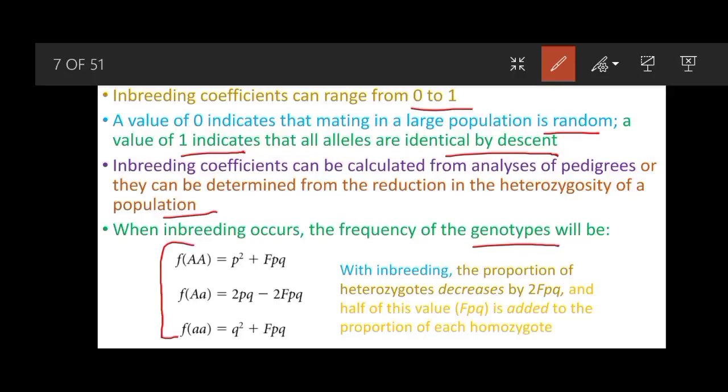With inbreeding, the proportion of heterozygotes decreases by a factor of 2Fpq, and half of this value, which is Fpq, is added to the proportion of each homozygote, because the heterozygotes are decreasing while the homozygotes are increasing. A time will come when the heterozygotes will be 0, and then in the population only homozygous alleles will be present.